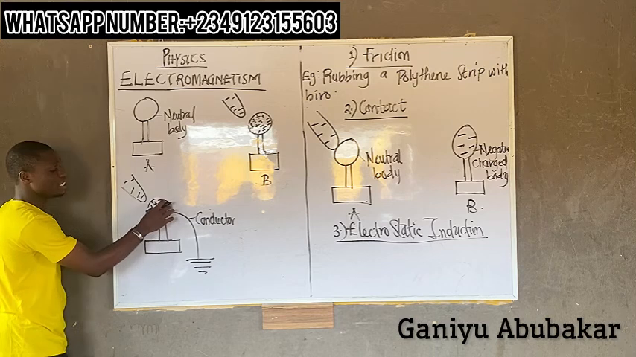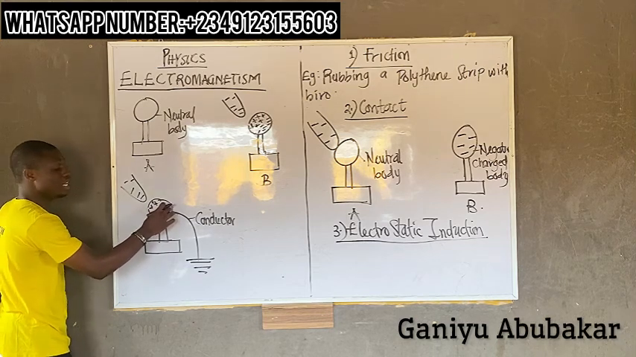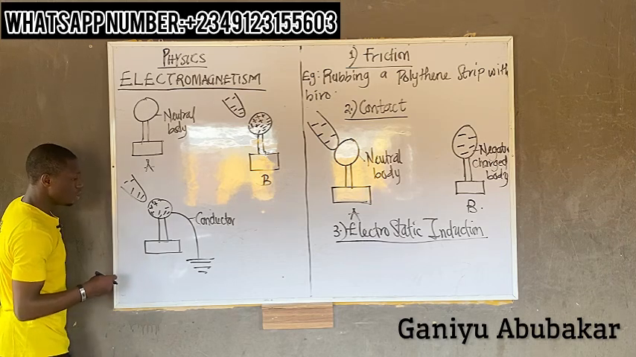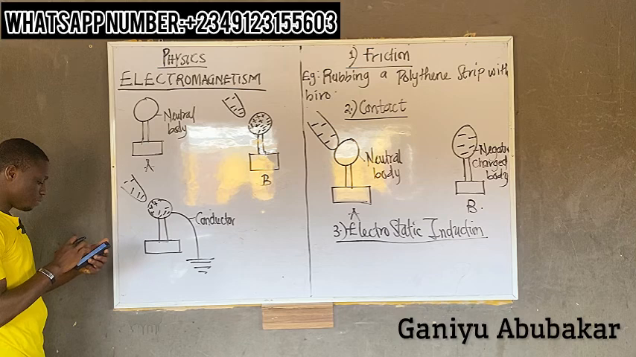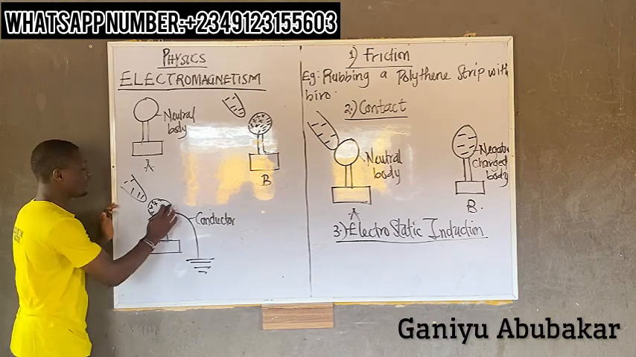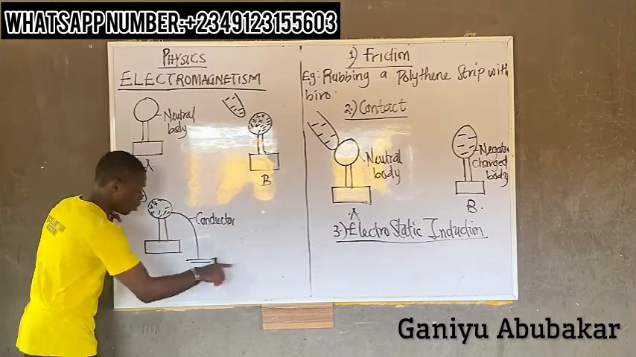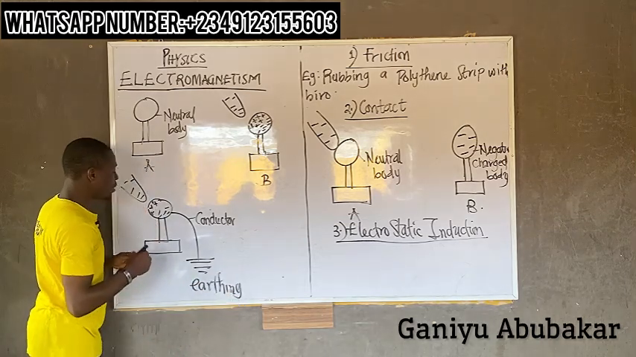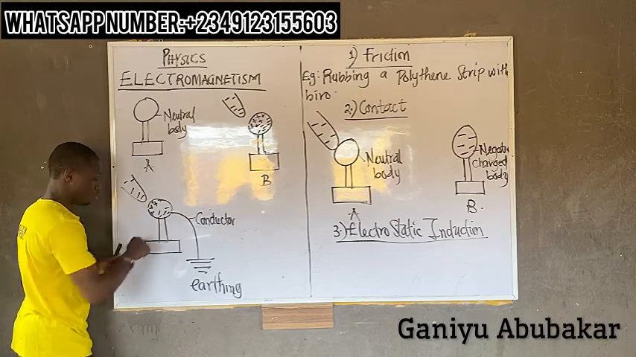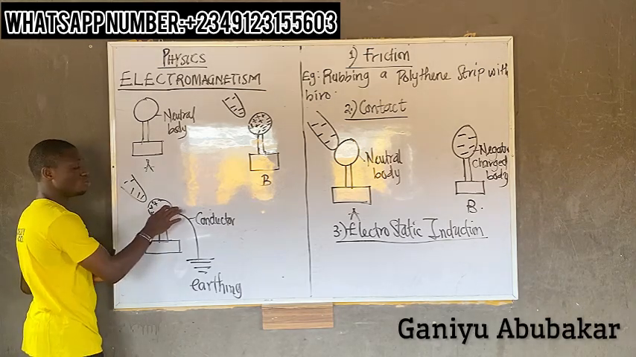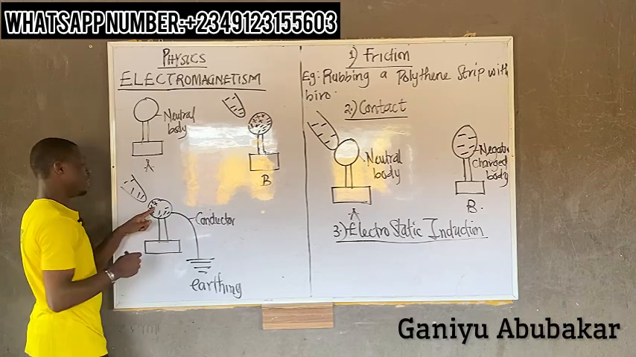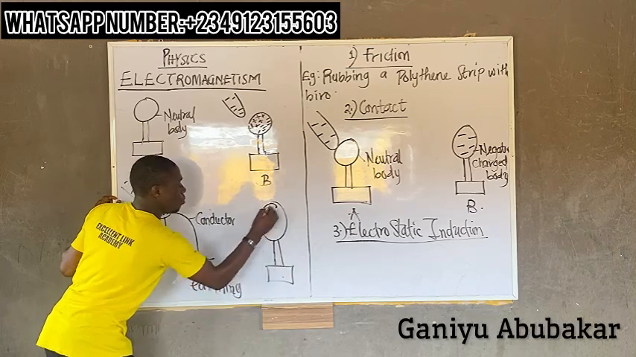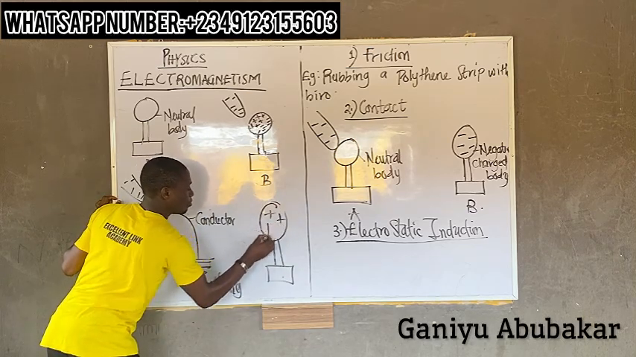So this left electron here will be transferred to the ground such that I'll be left with what there? I'll be left with a neutral body. So after transferring this electron to the ground surface this way, this is called earthing, a process of transferring unused electron to the ground. So I'll transfer this unused one to the ground so that I'll be left with what? The positive charge body.